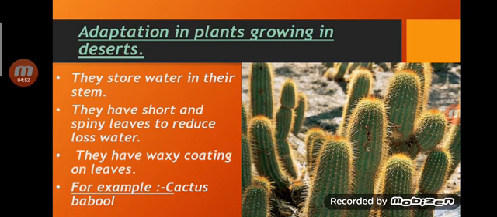So today we have discussed four types of adaptation in plants. Firstly, adaptation in plants growing in hills and mountains. The second one is adaptation in plants growing in plains, then adaptation in plants growing in marshy areas, and adaptation in plants growing in deserts.